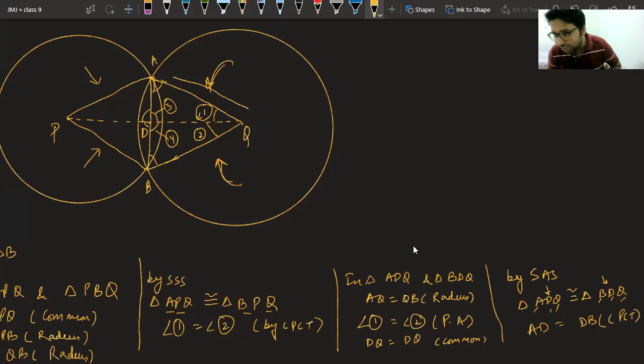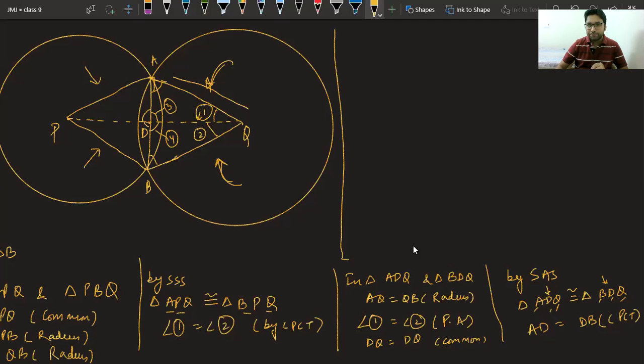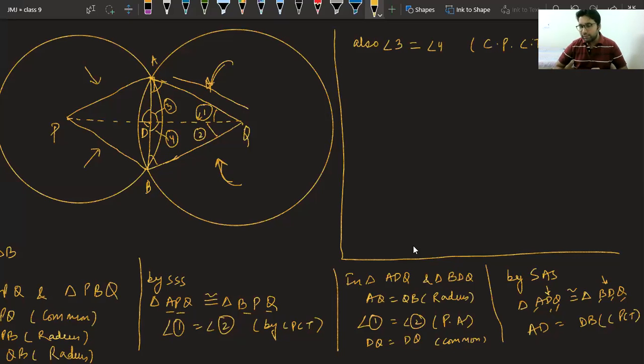Sir, you forgot to say Jumanji. That way also. Now movie is there. Welcome to Jungle also. That is also correct. So we can say also angle 3 is equal to angle 4. Again, corresponding parts of congruent triangles.